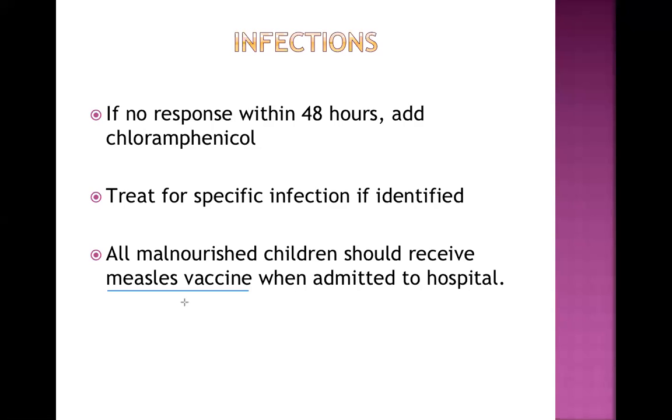This is always important. We give measles vaccine at 9 months of age, and one booster dose can be given later on. If those are already completed, you don't need to repeat it. But if the child did not take it before, at the time of hospital admission, we need to give 1 shot.